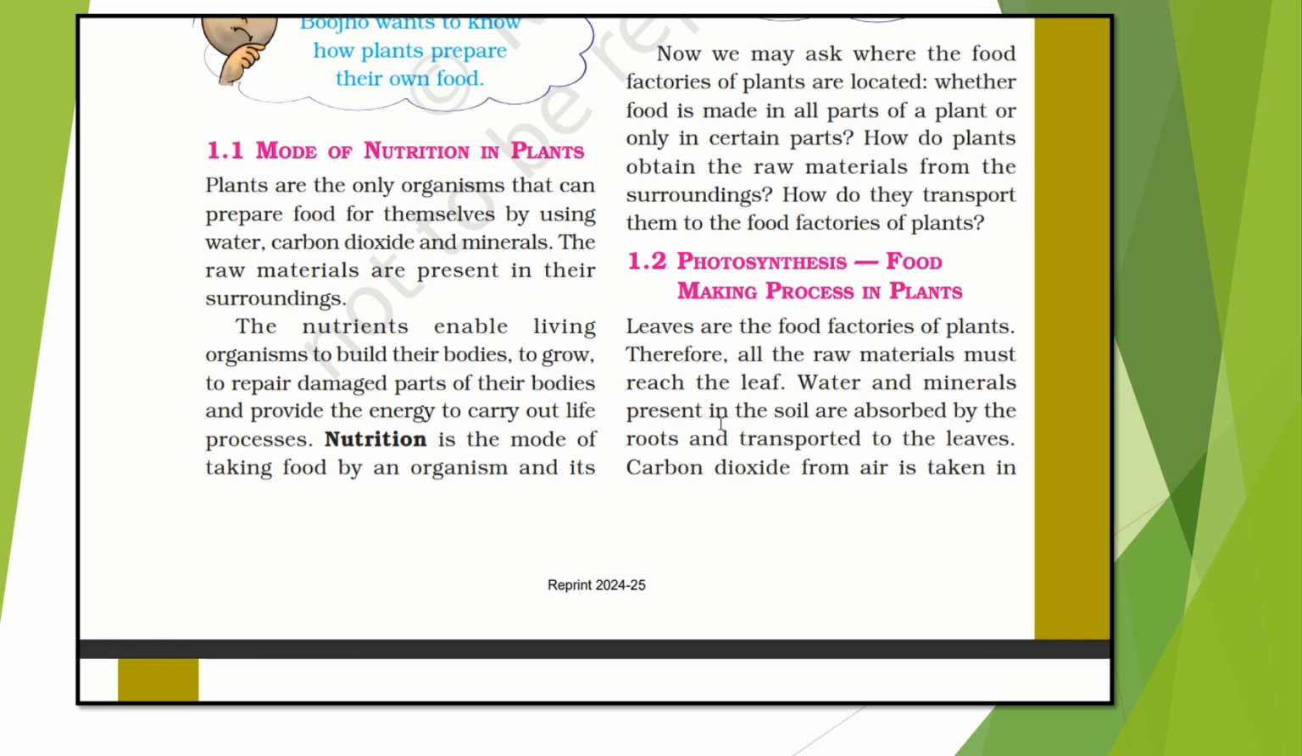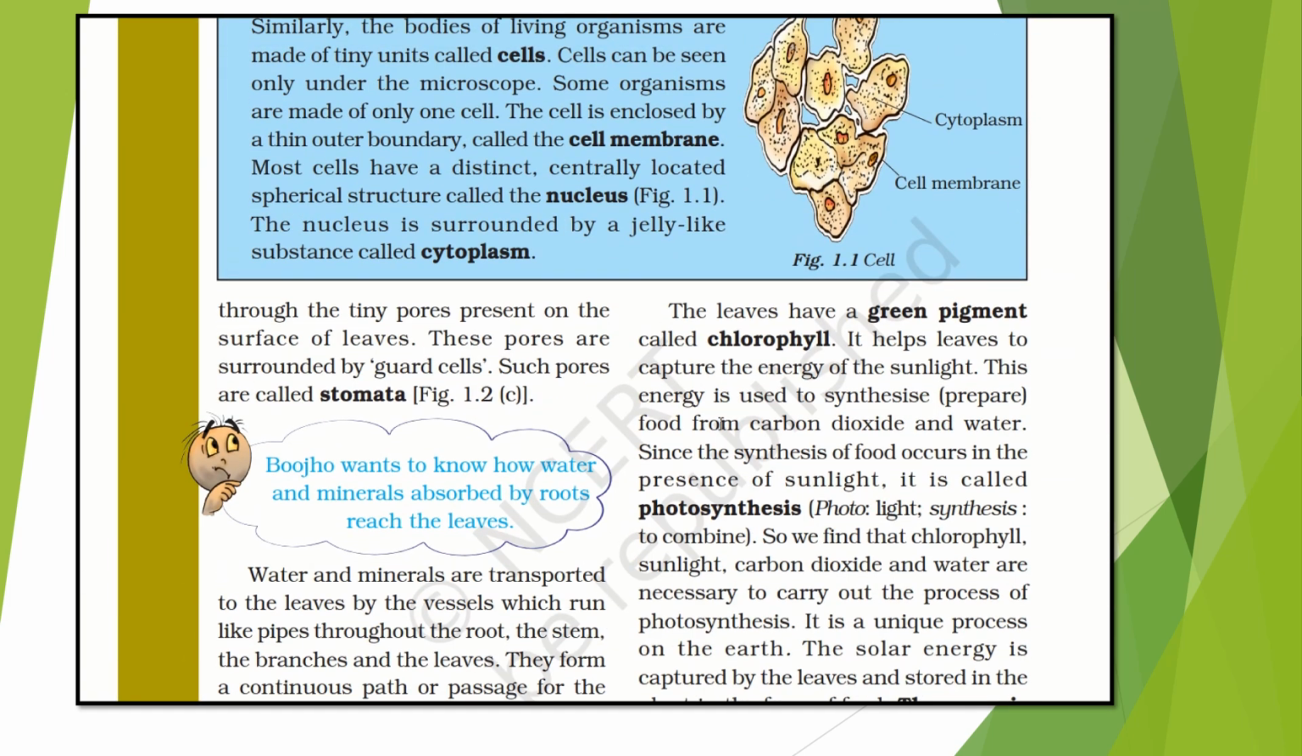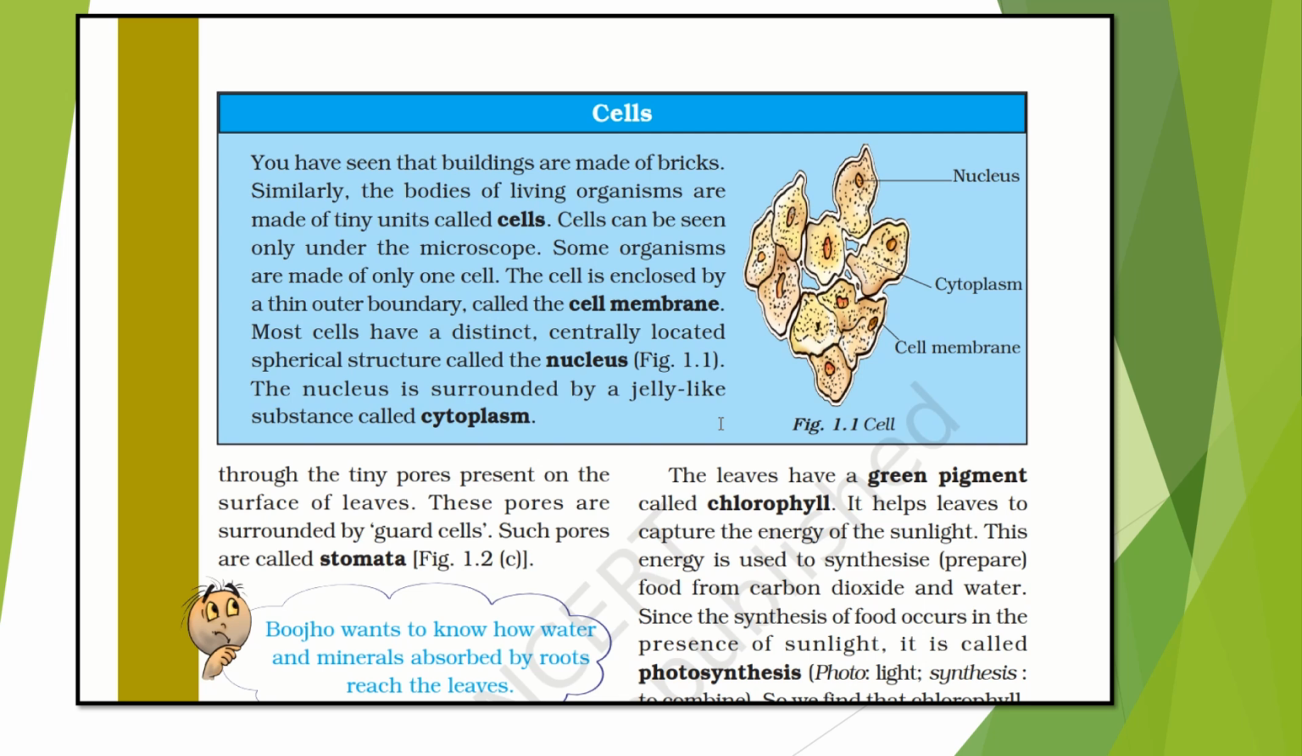Water and minerals present in the soil are absorbed by the roots and transported to the leaves. Carbon dioxide from the air is taken in through the tiny pores present on the surface of leaves. These pores are surrounded by guard cells and such pores are called stomata. So here we have a picture of cells. Okay, these cells have guard cells and in that we can see the stomata here.